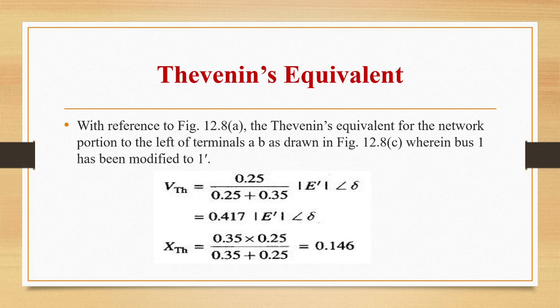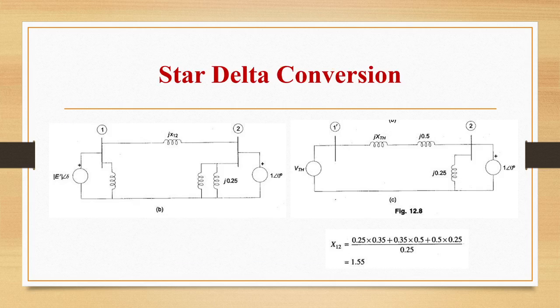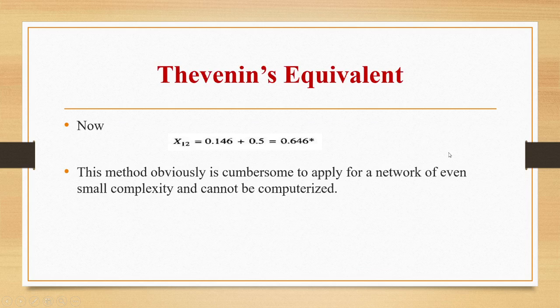Similarly, we can write it for X or Z. So here we can write it as 0.35 into 0.25 by 0.35 plus 0.25, that is 0.146. This is the Thevenin's equivalent voltage and Thevenin's equivalent reactance. So X12 will now become 0.146 plus 0.5, that is 0.646.